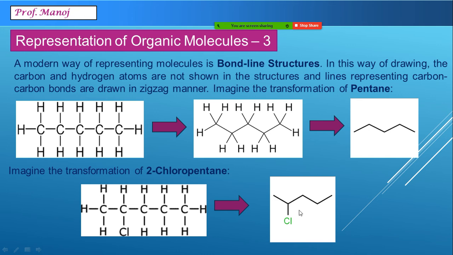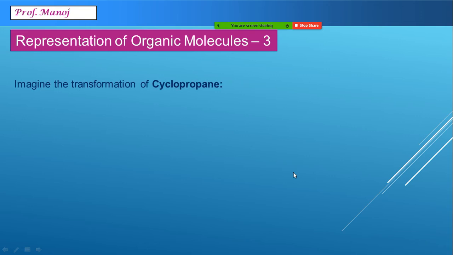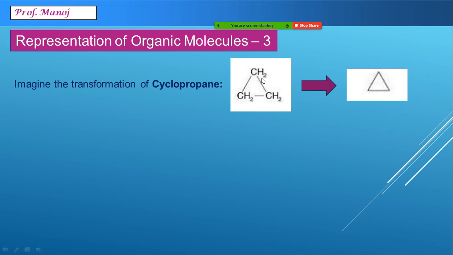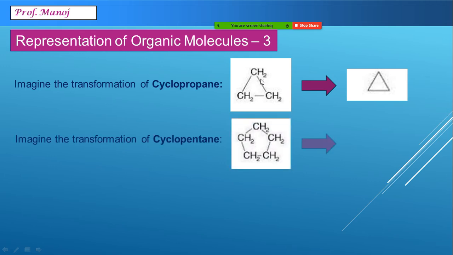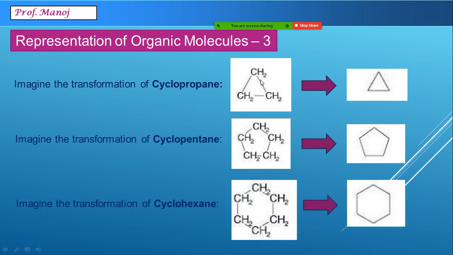We will study more about this in forthcoming sections; even double bonds and triple bonds can also be written. If you are having ring structures, for them also bond line notation is rather more popular. Like cyclopropane is originally this way, but in bond line it is just a triangle. Cyclopentane looks like a pentagonal structure, and cyclohexane is written this way. In fact, for cyclic compounds, these Lewis structures are usually never written, and what we prefer every time are these notations only.